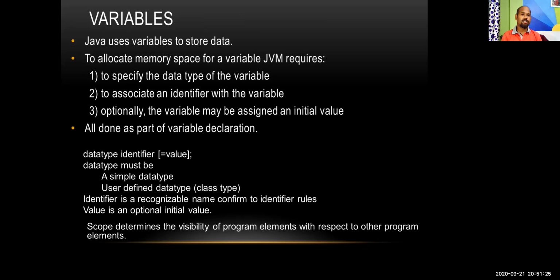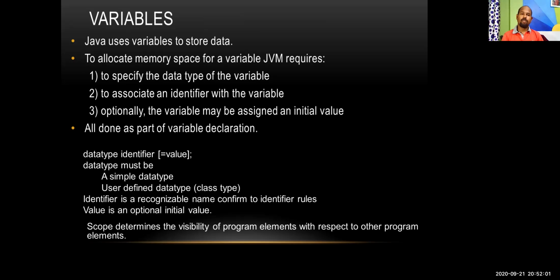So Java uses variables to store data. To allocate memory space for a variable, the JVM requires three things: to specify the data type of the variable, to associate an identifier with the variable, and optionally, the variable may be assigned an initial value. All of this is done as part of variable declaration. That means a variable must be declared before using it, and a variable needs initialization also.